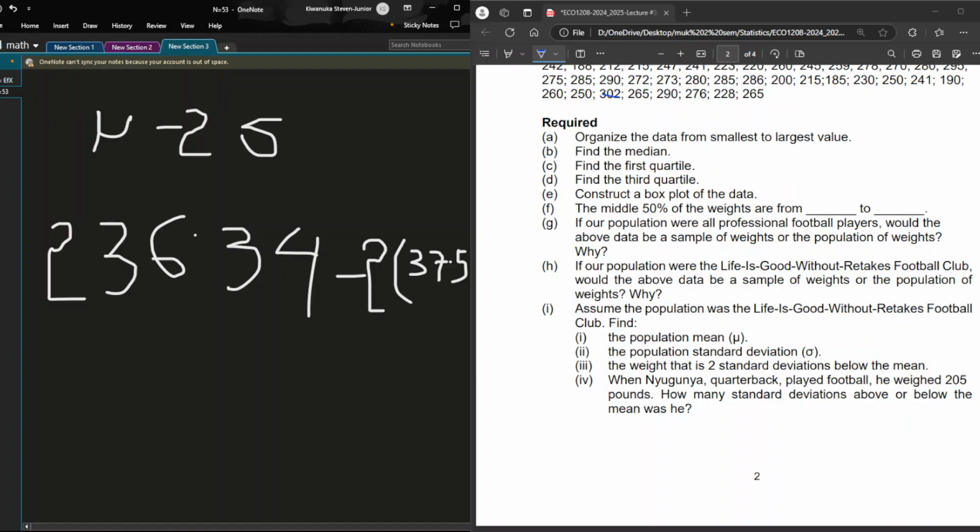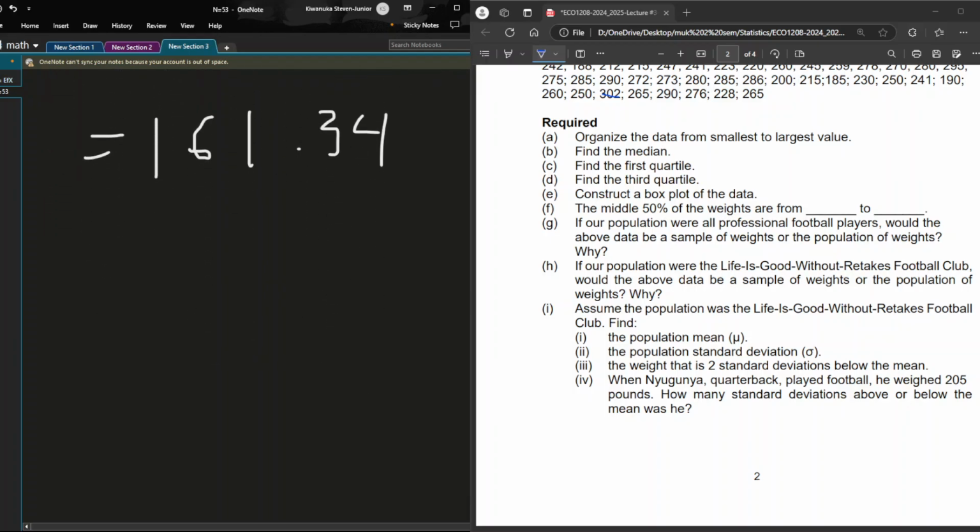This question says the weight that is 2 standard deviations below the mean. That means we have our mean, but the weight below it is found when we get the mean minus 2 standard deviations. And our answer will definitely land us at 161.34.